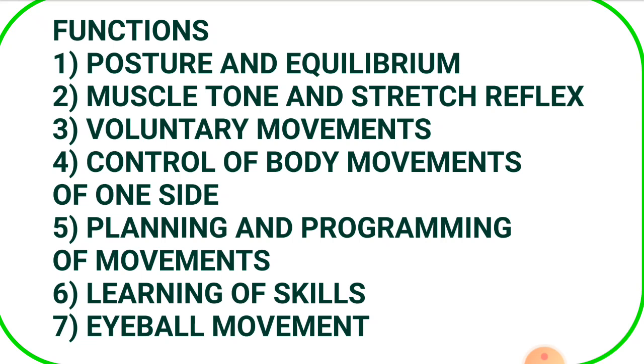The next function is control of muscle tone and stretch reflex. Spinocerebellum influences the muscle tone through its output via fastigial nucleus, which in turn controls the vestibulospinal and reticulospinal tract arising from pontine reticular formation. The major influence of cerebellum on tone is facilitatory. Vestibulospinal tract is facilitatory to alpha motor neurons and reticulospinal tract is facilitatory to gamma motor neurons. Since control of cerebellum is on both alpha and gamma motor neurons, it has an important role in alpha-gamma linkage.